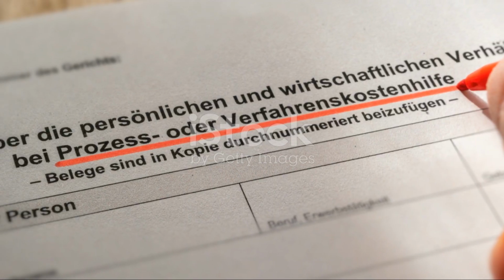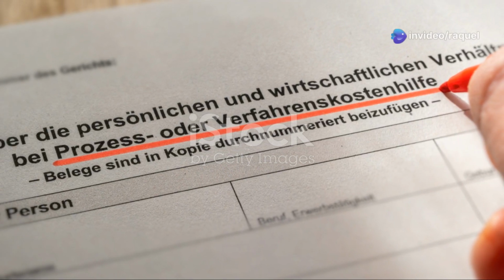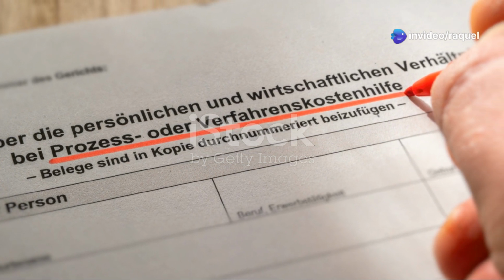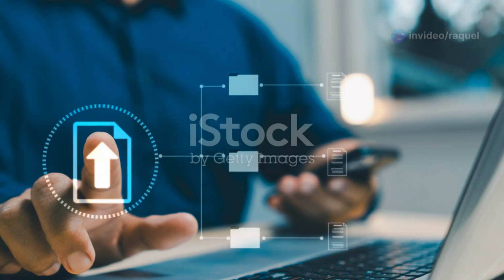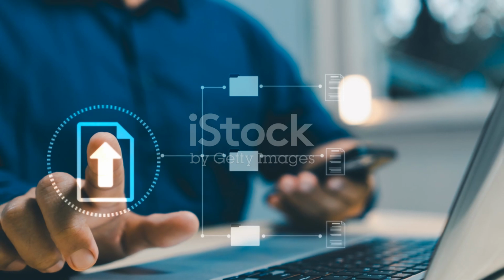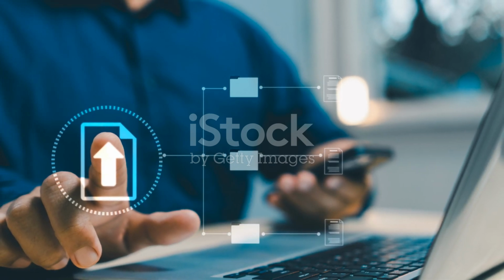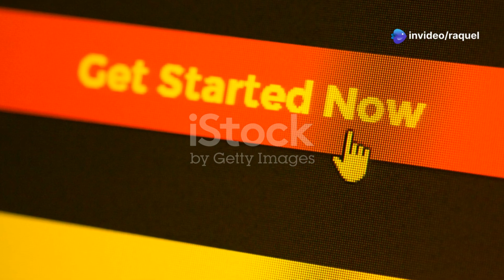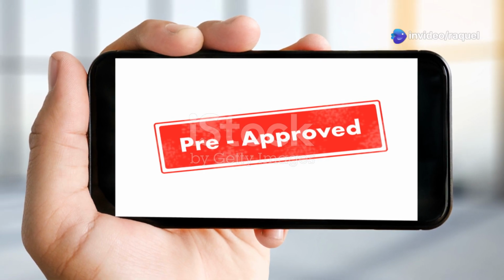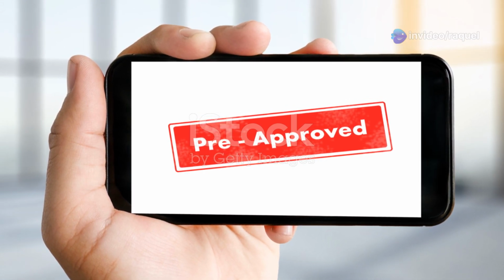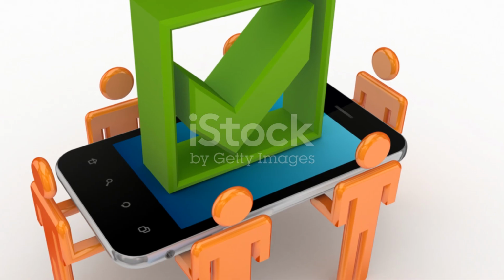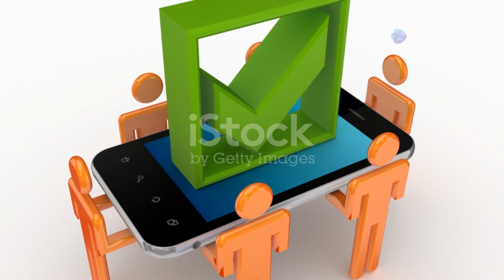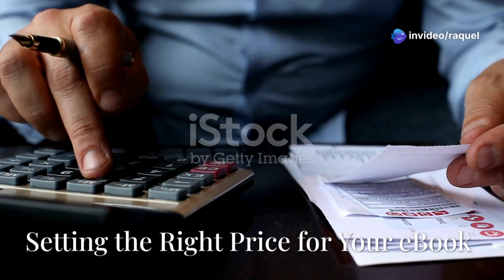Ensure that you fill out all the required fields accurately and comprehensively, as this information plays a crucial role in making your ebook discoverable by potential readers. Finally, upload your ebook's PDF file and your captivating cover image. Review all the information carefully before submitting your ebook for review. Google Play Books will review your submission to ensure it meets their content and quality standards. Once approved, your ebook will be live on the Google Play Store, ready to captivate readers worldwide.